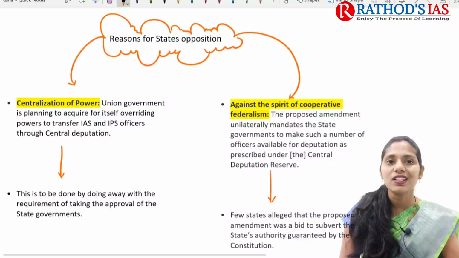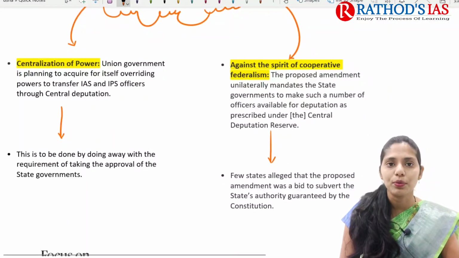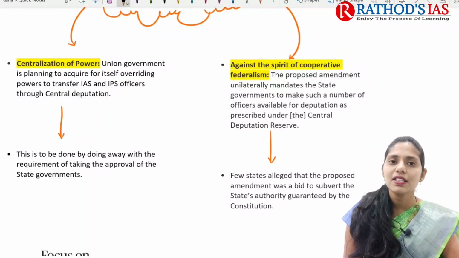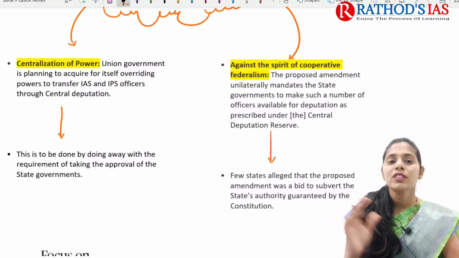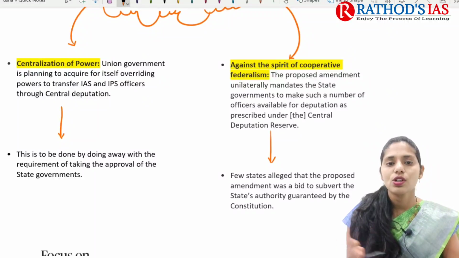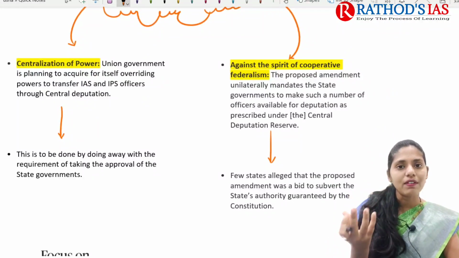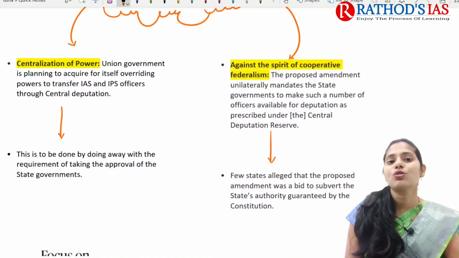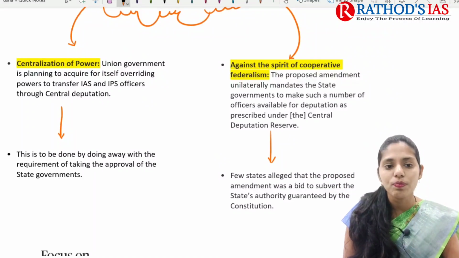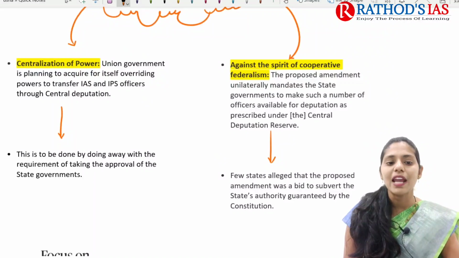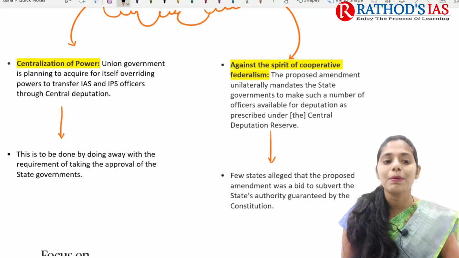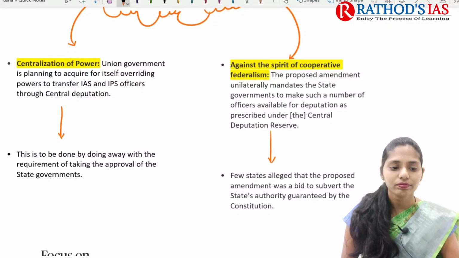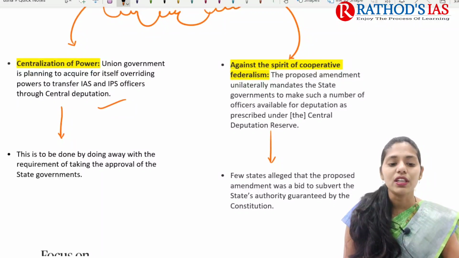Now, what are the reasons behind the states' opposition? The first one is that states say this will lead to centralization of power. Power will be concentrated in the center, not in the states. The powers vested with the states will move into the hands of the center. The union government is planning to acquire for itself overriding powers to transfer IAS and IPS officers through central deputation, by doing away with the requirement of taking the approval of the state government.